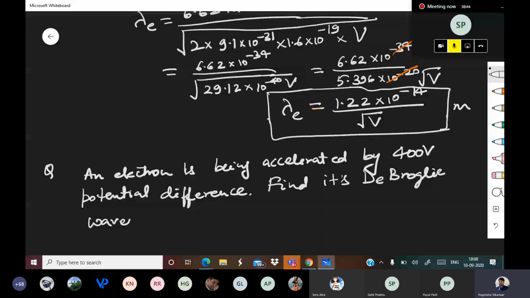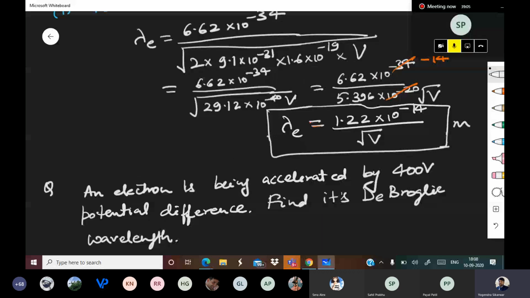Just a second. 31 plus 19 will be 40. Yes, you are right. Sorry, 50. And root of 50 will be 25. So 25 upon this will be minus 9. Okay.